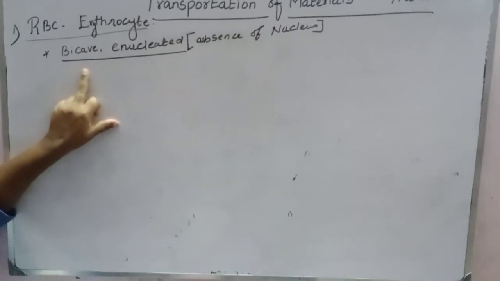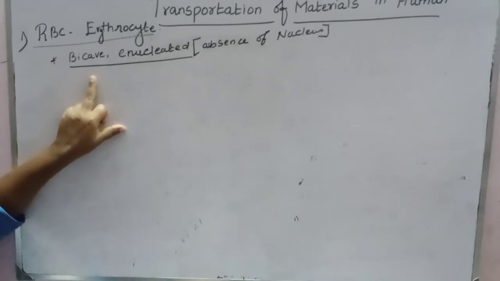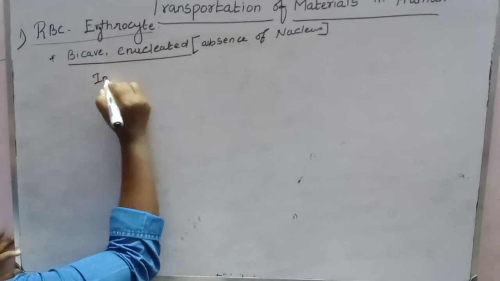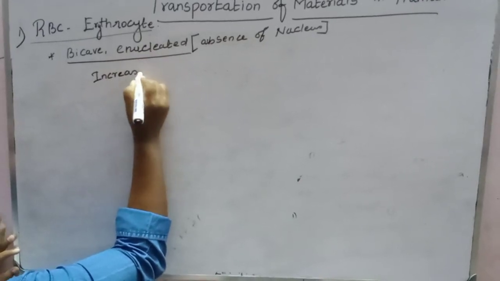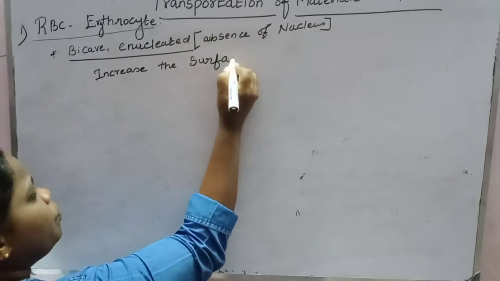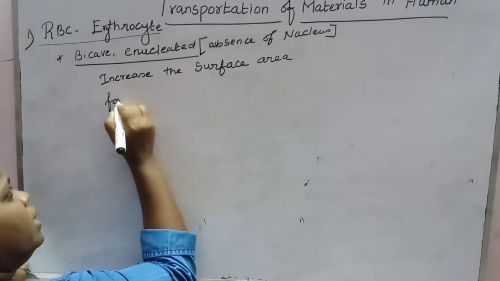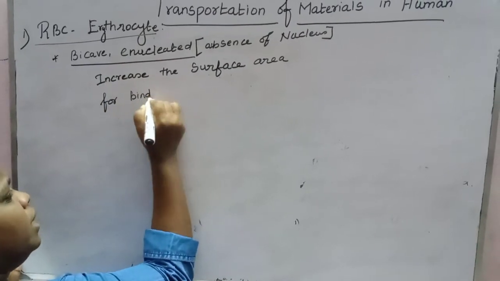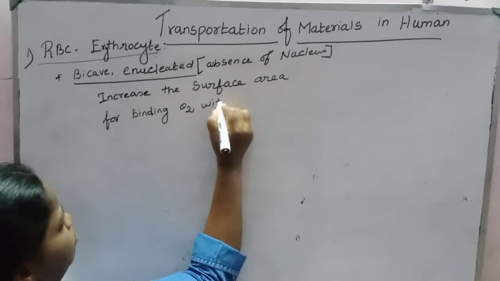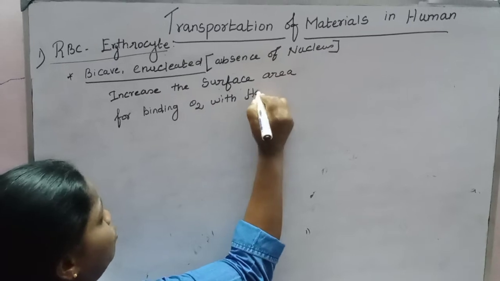This facilitates some advantages. What advantages? It increases the surface area for binding oxygen with RBC, that is hemoglobin.